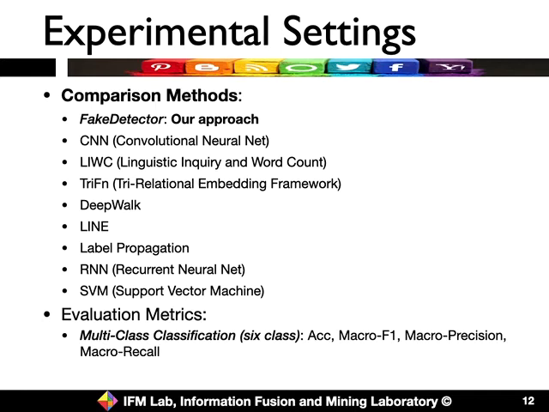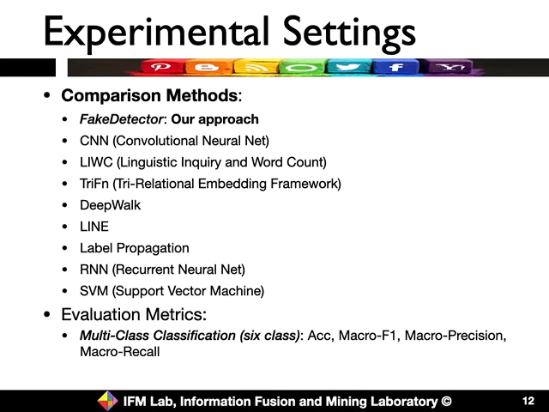On this page, we show the experimental settings we use to test the performance of our proposed model. FAKEDETECT is our final approach, and we compare our method with a bunch of baseline methods as shown on this page. For example, we compare with CNN, LIWC, TraFind, as well as DeepWalk, node2vec, label propagation, RNN, and SVM.